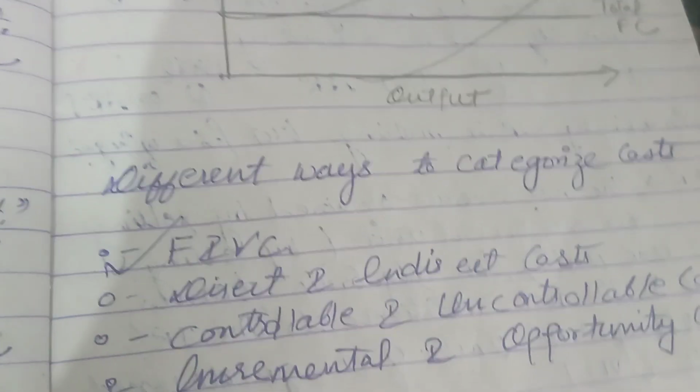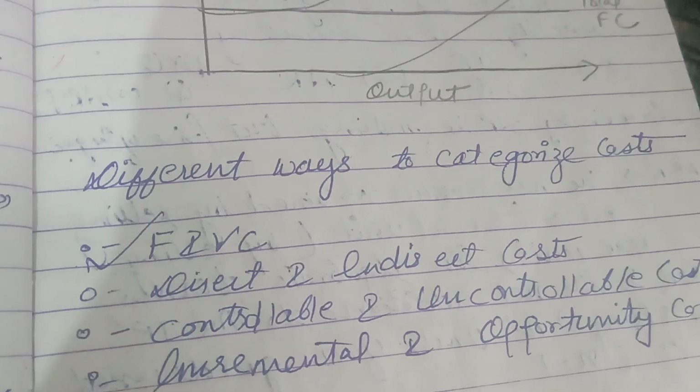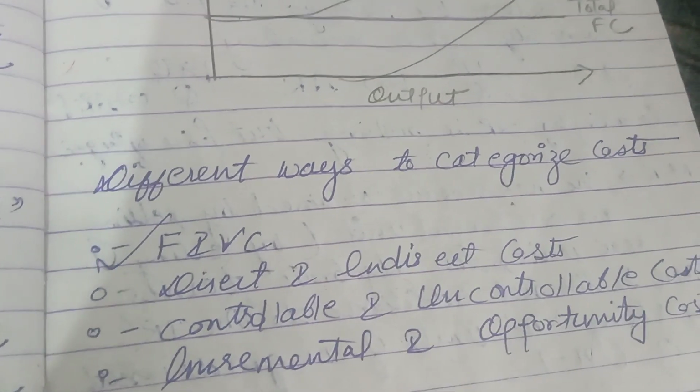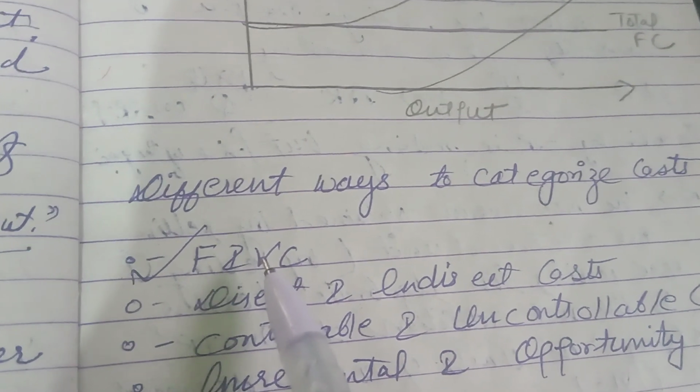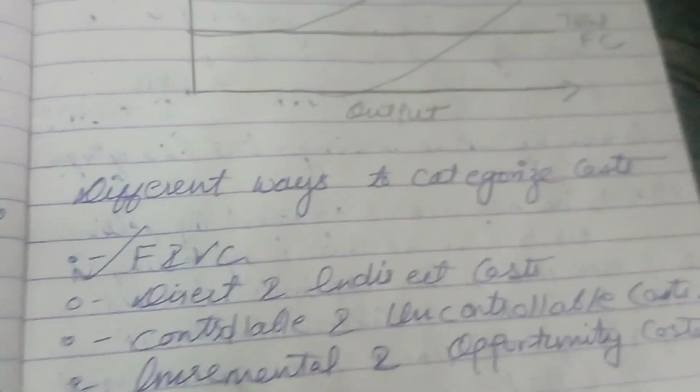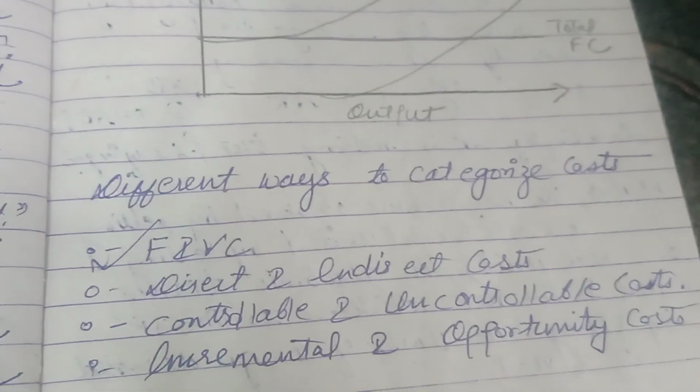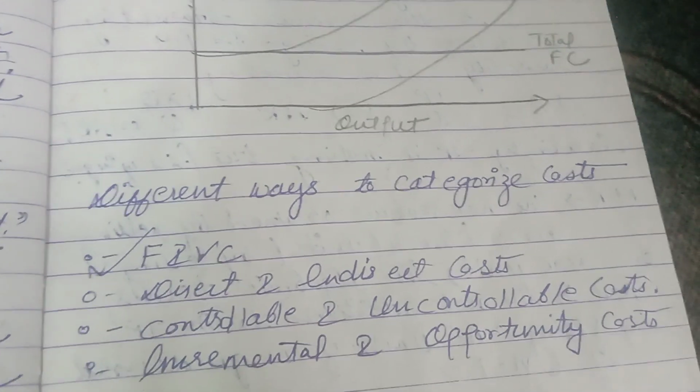We have to pay them whether we produce more or not. If we are not in profit, if we are facing loss, then also we have to pay the fixed costs. And variable costs are the opposite of fixed costs. Variable costs vary according to the output level.